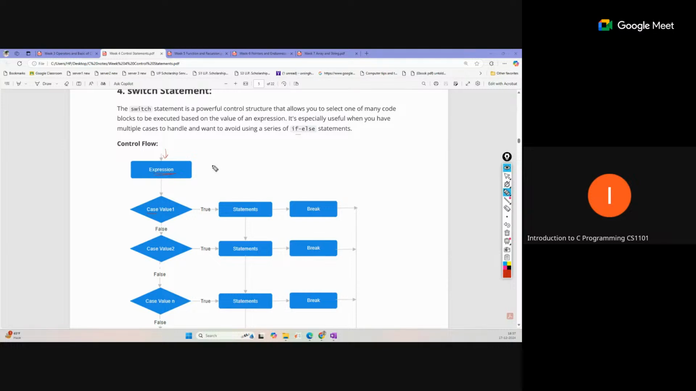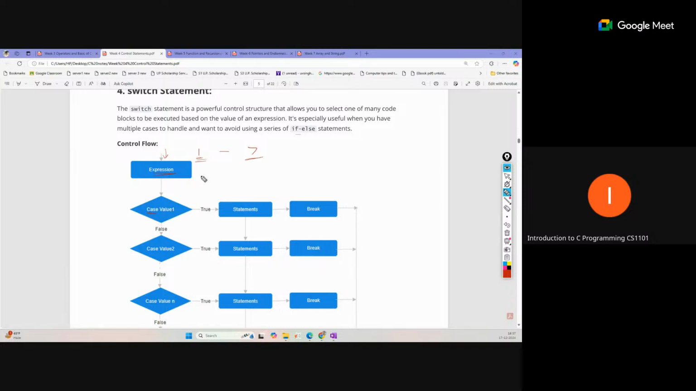Suppose this expression is returning a value from 1 to 7. If we know what type of input will come from the expression, then based on that we decide our case number, and based on that we decide our execution statement. So suppose we know that this expression will always return a value from 1 to 7, and this is limited. For that, we will decide our case numbers.